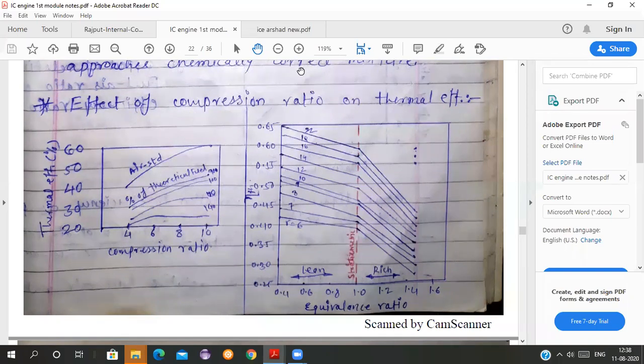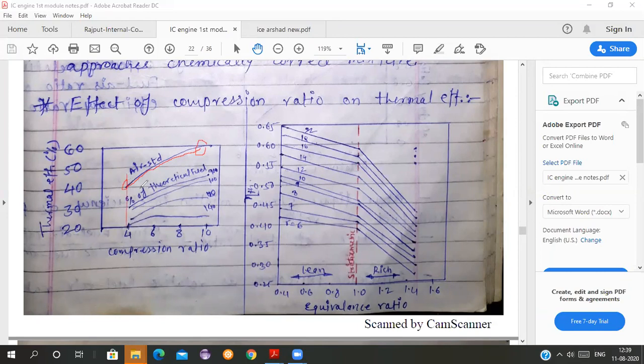Now see, when the compression ratio is increasing, what is happening? In air standard, efficiency is more. It is around 40, starts from 40 to 60. Very simple thing. In air standard efficiency, क्या है air standard में? आप air consider कर रहे हो instead of fuel and air. You are not considering the effect of dissociation. You are not considering the effect of variable specific heat. What is happening? Your efficiency is more when the compression ratio is 4.